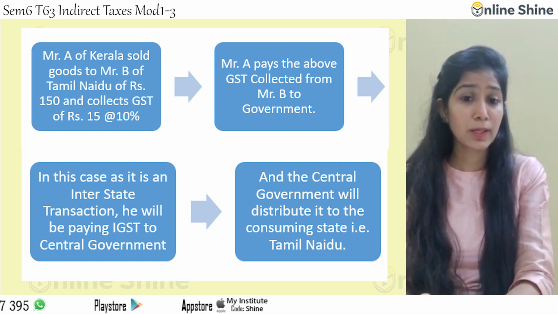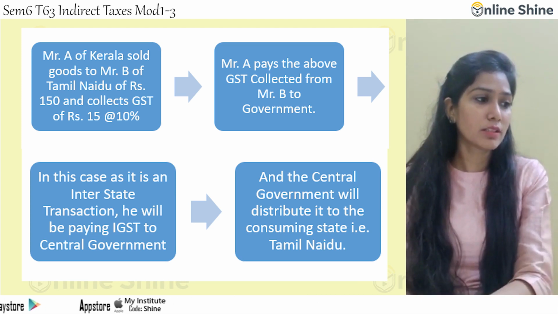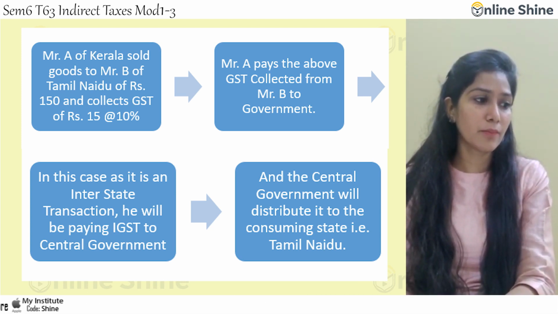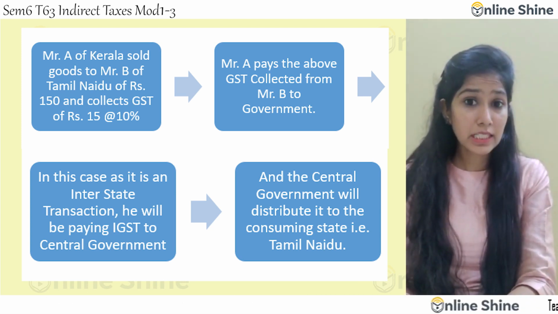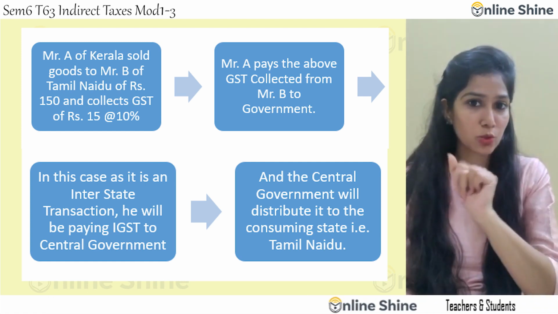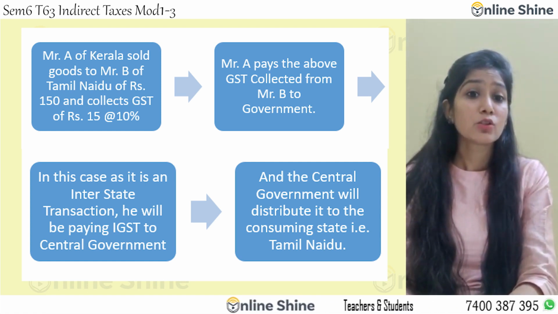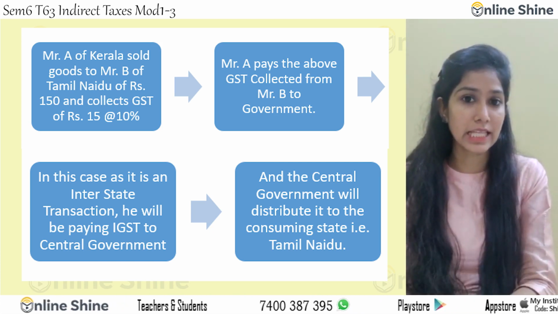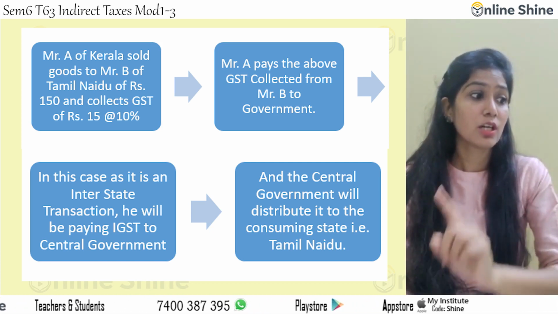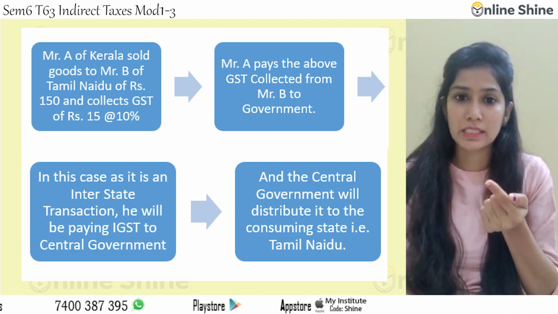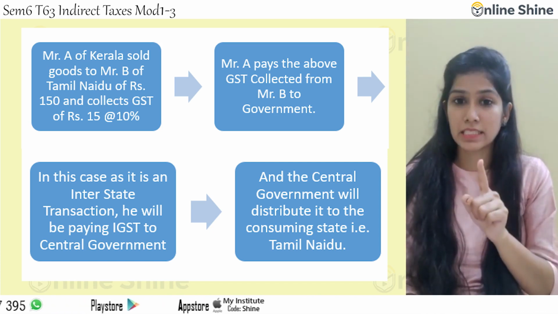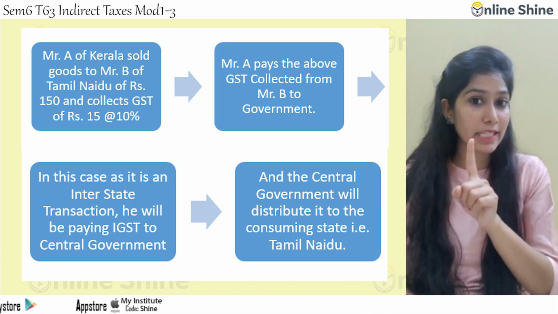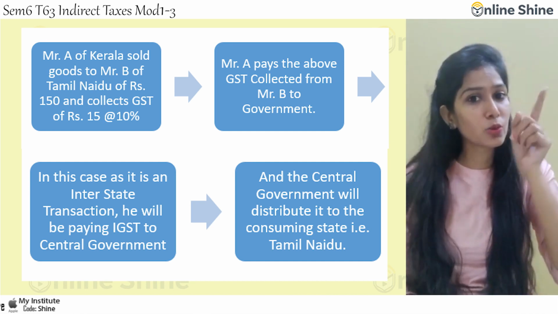So what is the GST which we are paying? 15 rupees. Now because it is being sold from Kerala to Tamil Nadu, it is an interstate transaction because two states are involved. So Mr. A will be paying only IGST, that is Integrated Goods and Service Tax, which he has collected from Mr. B. Why? Because the consumer bears the tax, and it is paid by the seller to the government.